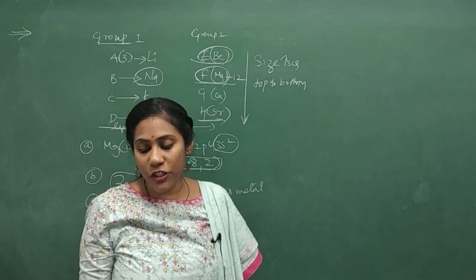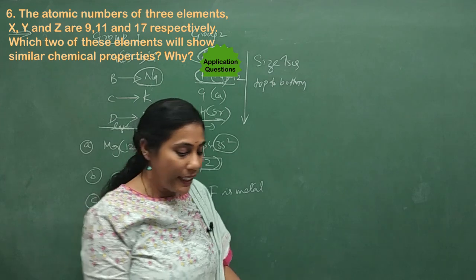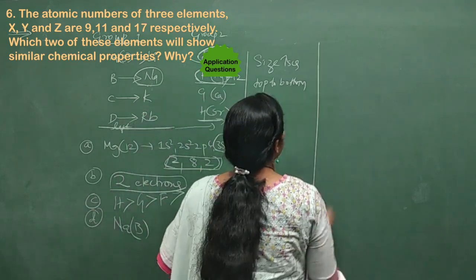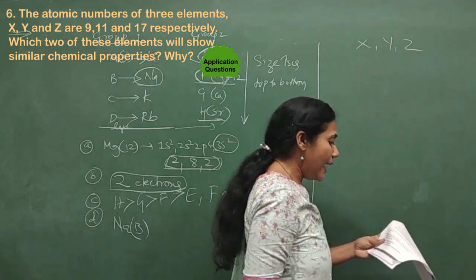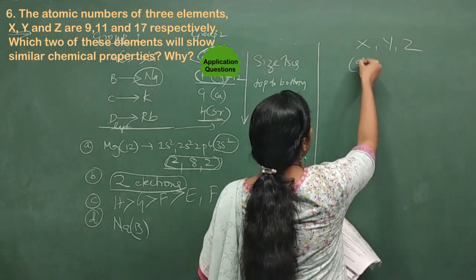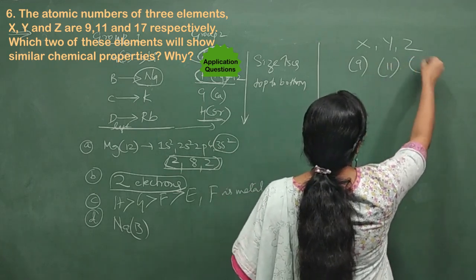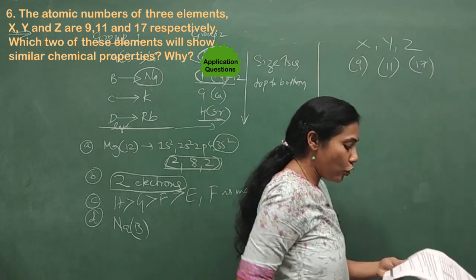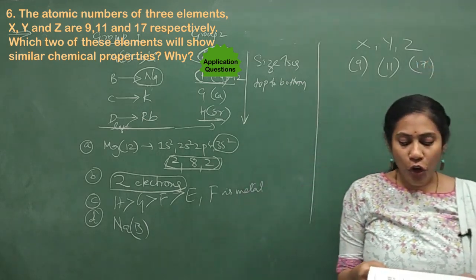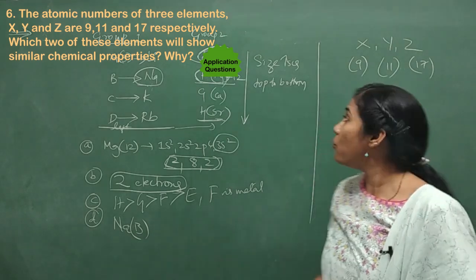Coming to the 6th question, a very simple one. Atomic numbers of 3 elements X, Y, Z are given. There are 3 elements X, Y and Z. So what are the atomic numbers given? Atomic number of X is 9. Atomic number of Y is 11. Atomic number of Z is 17. Which two of these elements will show similar chemical properties and why?